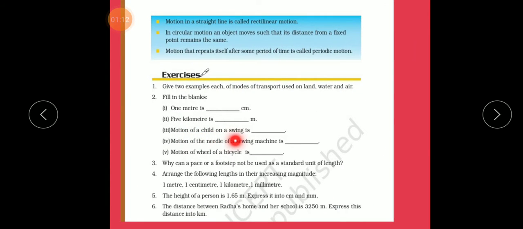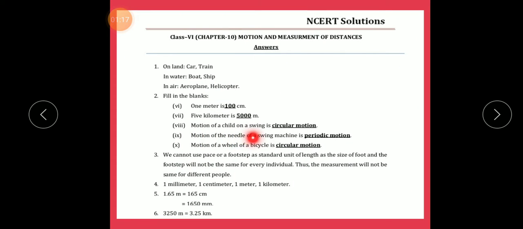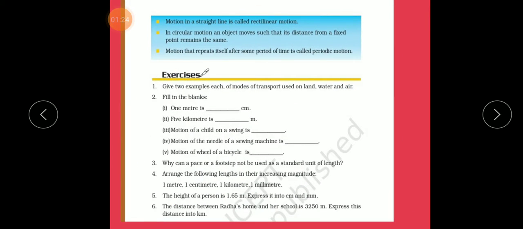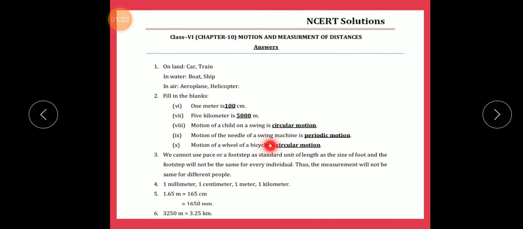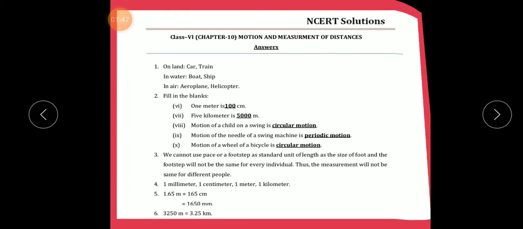Number 3, motion of a child on a swing is dash. Answer: motion of a child on a swing is circular motion. Number 4, motion of the needle of a sewing machine is dash. Motion of the needle of a sewing machine is periodic motion. Number 5, motion of a wheel of a bicycle is dash. Motion of a wheel of a bicycle is circular motion.